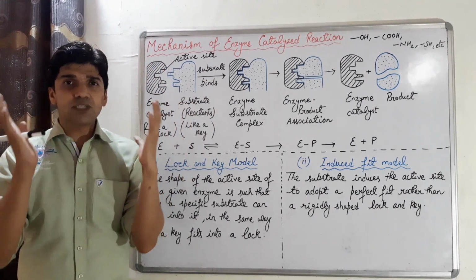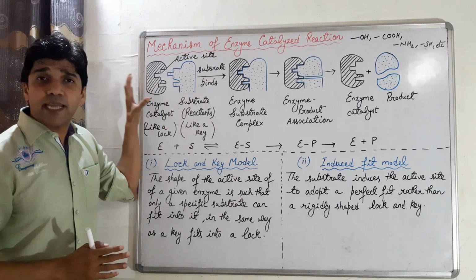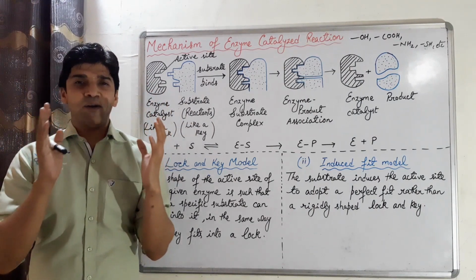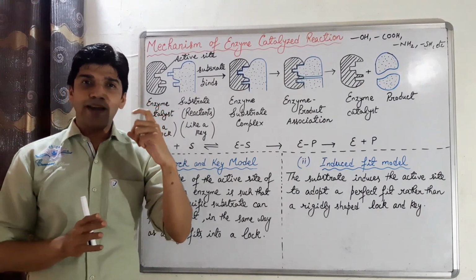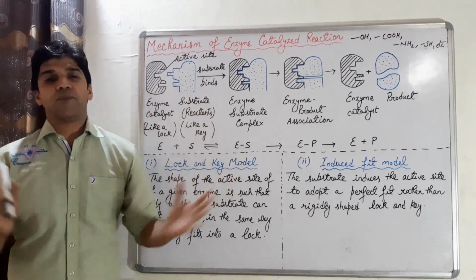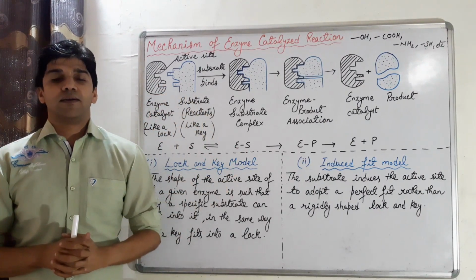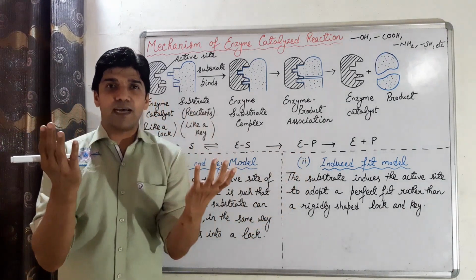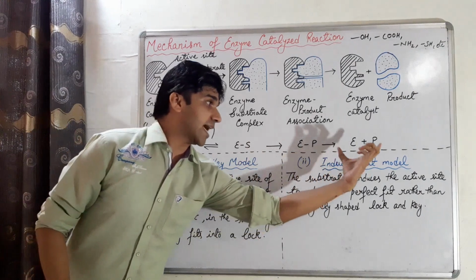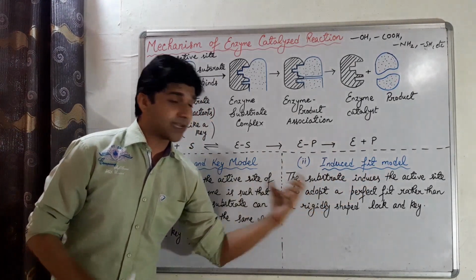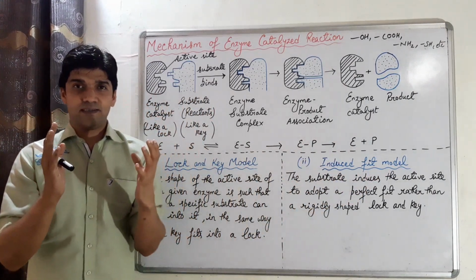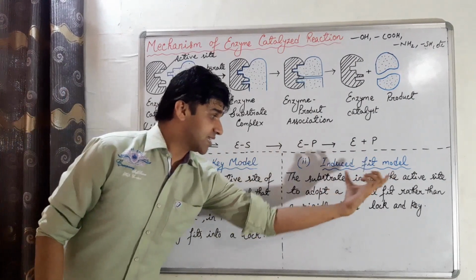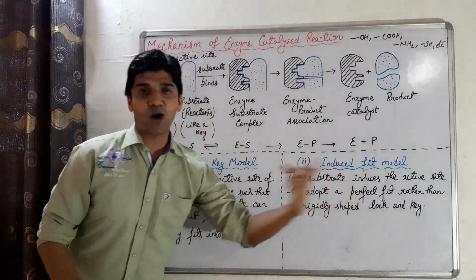And this distortion in the shape of the enzyme will decide whether that key will fit into the lock or not. Clear? So in this case we can say that the substrate induces a change, induces the active site to adapt to a perfect fit. And when does the fit come? Due to some distortion, rather than a rigidly shaped lock and key model.